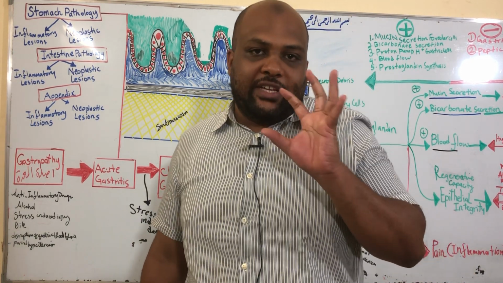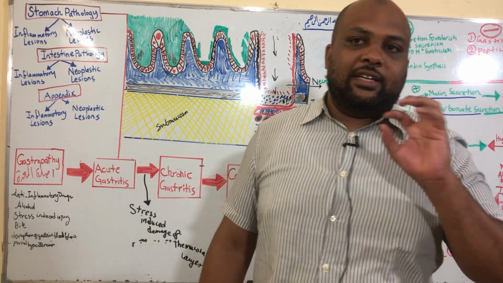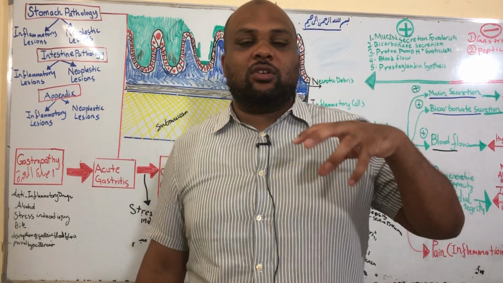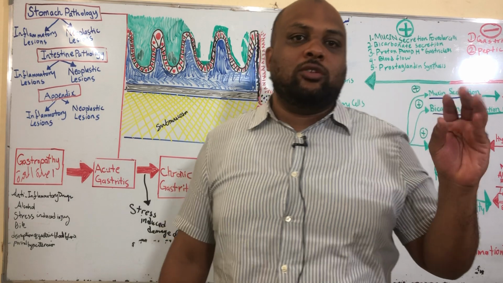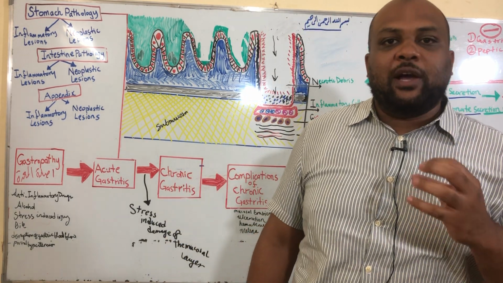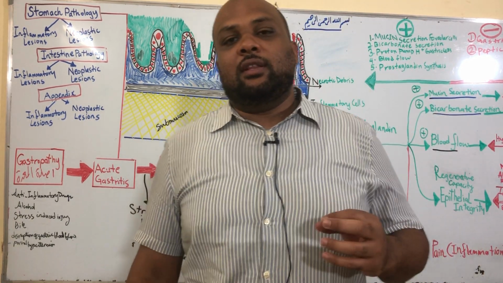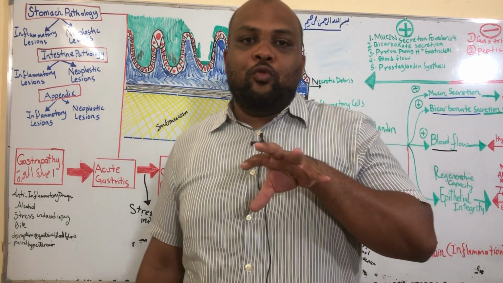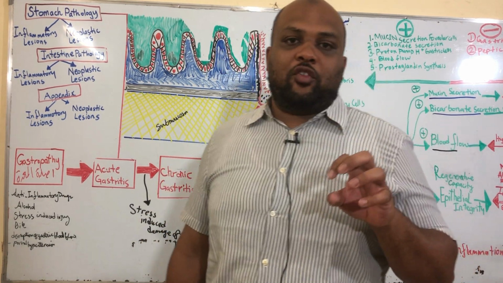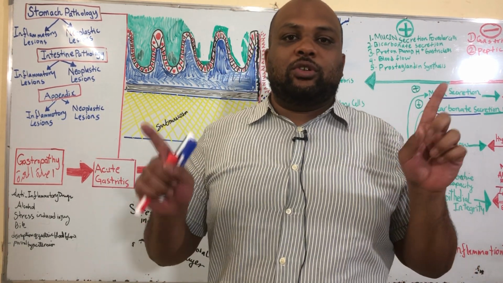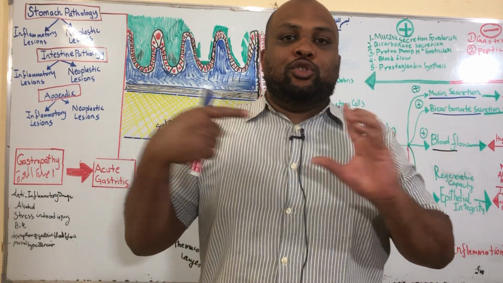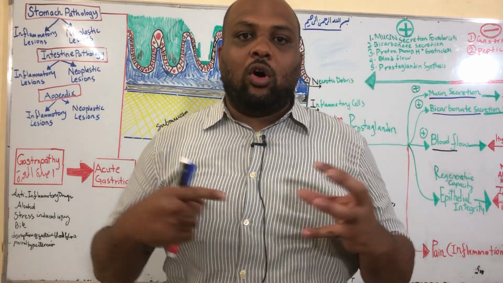Chemotaxis is when the bacteria starts moving away from the acid environment and gravitating towards the sides, into our epithelium, into our stomach.